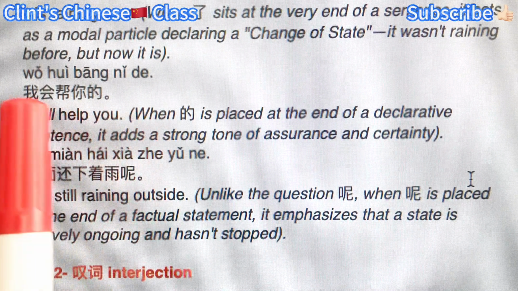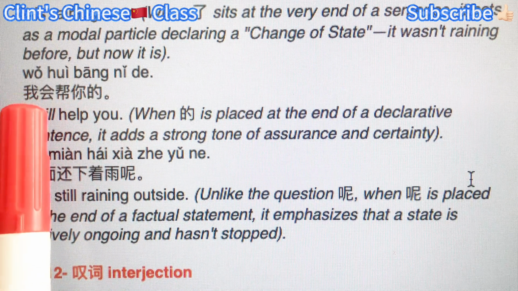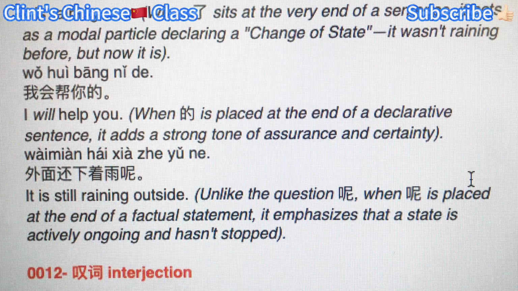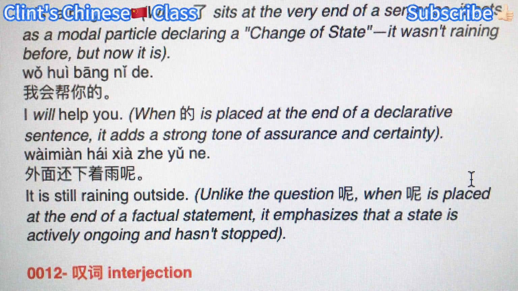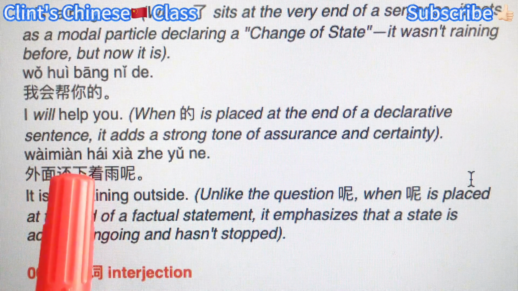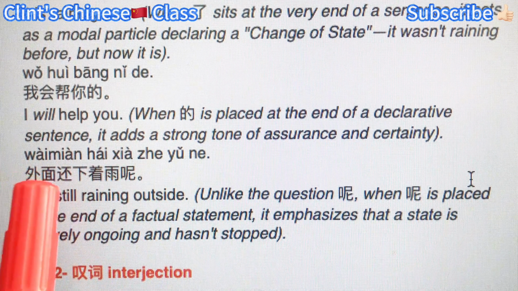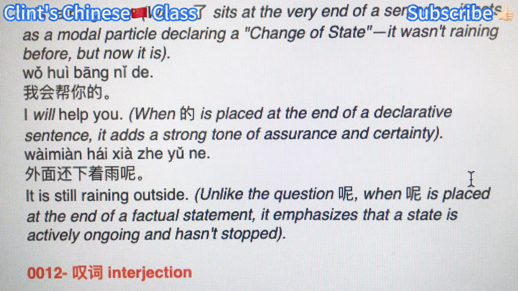I will help you. 我会帮你的. You can say 我会帮你. That means I will help you. But if you add the de to add some certainty, means no worries, I will help you. It is still raining outside. 外面还下着雨呢. Okay, so this 着 indicates a continuous tense, but we added ne to emphasize that this something is still ongoing.